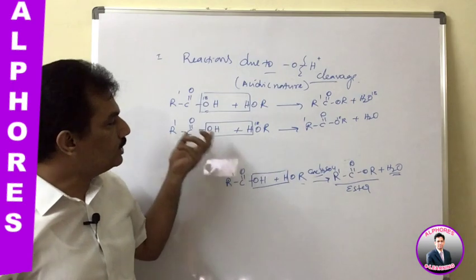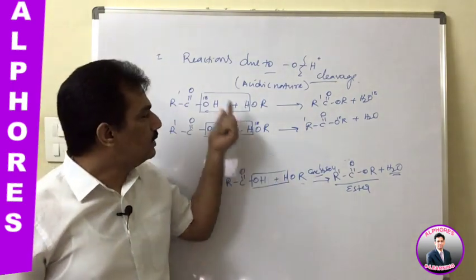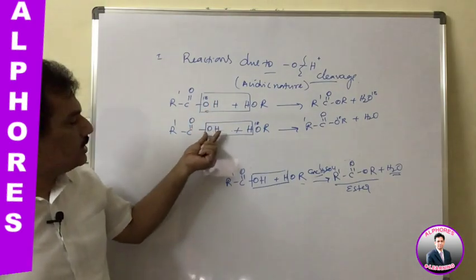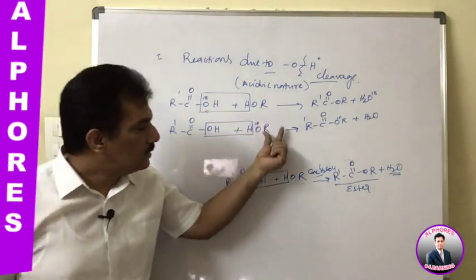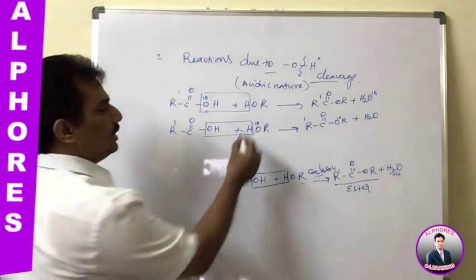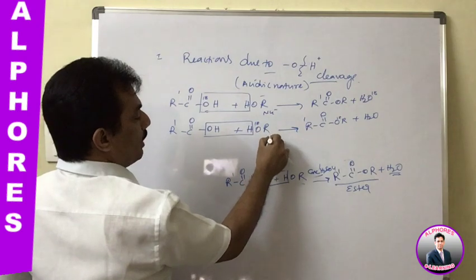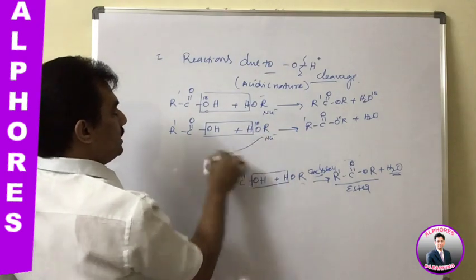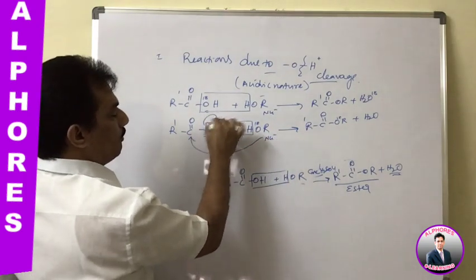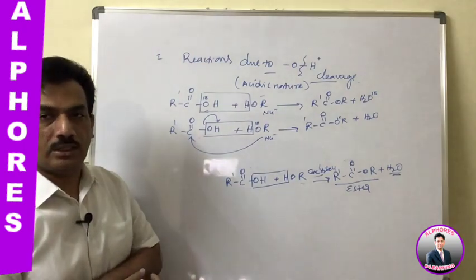That means by using the radioactive oxygen-18 isotope, we can prove that these acids release the OH group and the alcohol releases H+. And now it is nothing but OR minus. Here it is behaving like a nucleophile, just remember. And that nucleophile is substituting this group. So it is also one kind of nucleophilic substitution reaction.